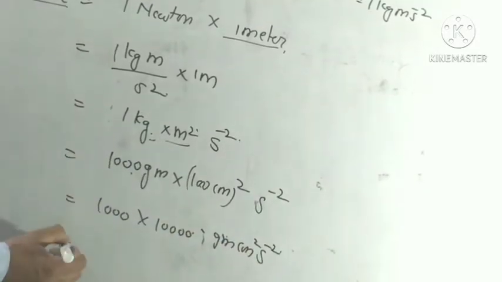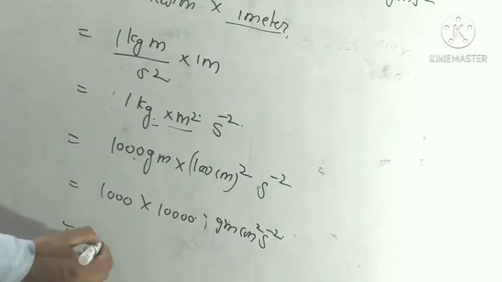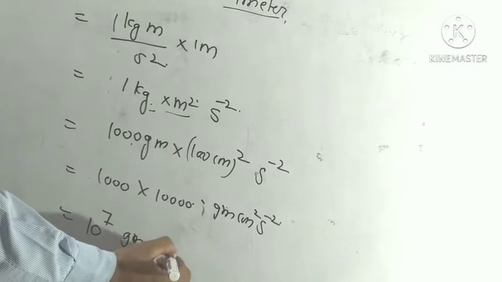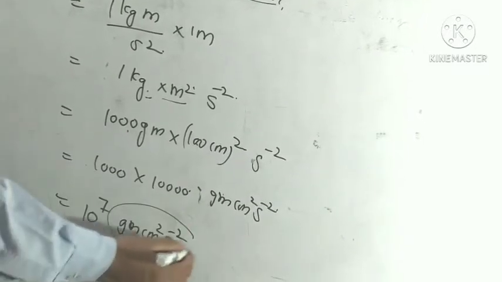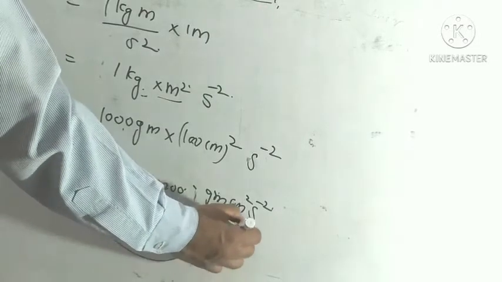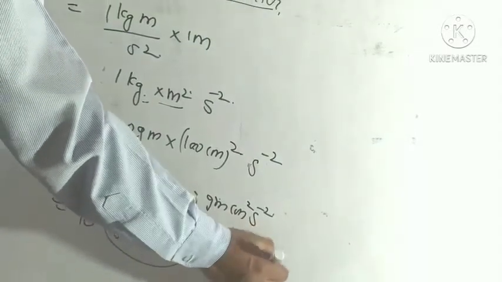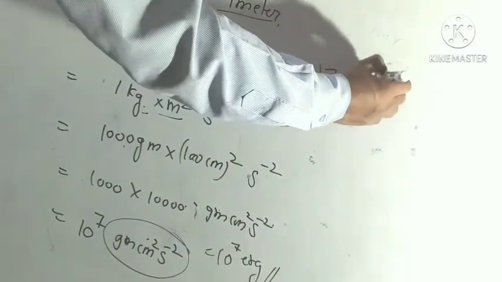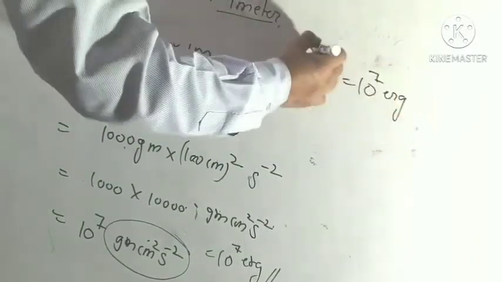Finally, how many zeros are there? 10 to the power 7. Gram centimeter square second to the power minus 2 becomes erg. So finally 1 joule is equal to 10 to the power 7 erg.